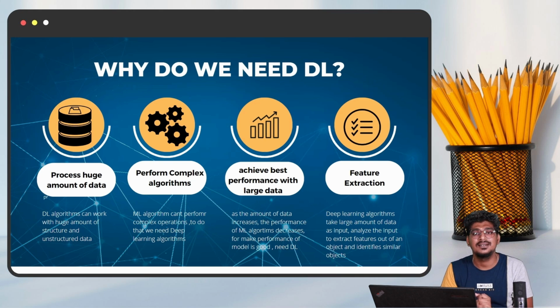But in deep learning, feature extraction and also the model training is a single process. That means the feature extraction can be done automatically when you call that particular deep learning algorithm, because the deep learning algorithm gives the solution for the feature extraction. Feature extraction can be done automatically once you call that algorithm. That means feature extraction plus model training is a single process. But in machine learning, feature extraction is a separate process, and model training is a separate process.